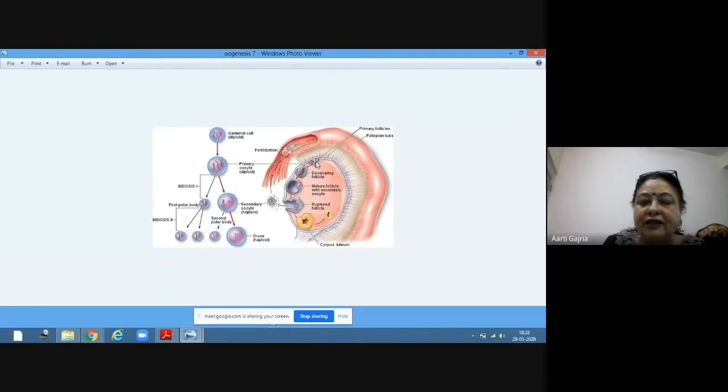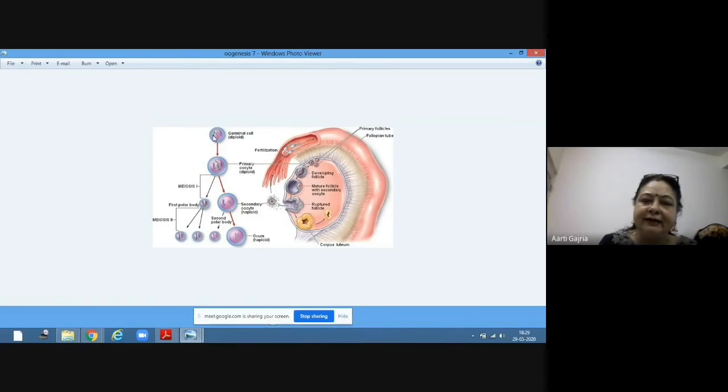The developing follicles are there: the primary oocyte present in the primary follicle, then the secondary follicle. And the major difference is that as the follicle matures, it has more and more layers of granulosa. So when it has more layers of granulosa and the theca, it is called a secondary follicle. And when it has a fluid-filled cavity inside it, it is called a tertiary follicle. A mature follicle is called a Graafian follicle. By the rupture of this Graafian follicle, the ovum is released, and this ovum then goes into the oviduct. This is the oviduct.